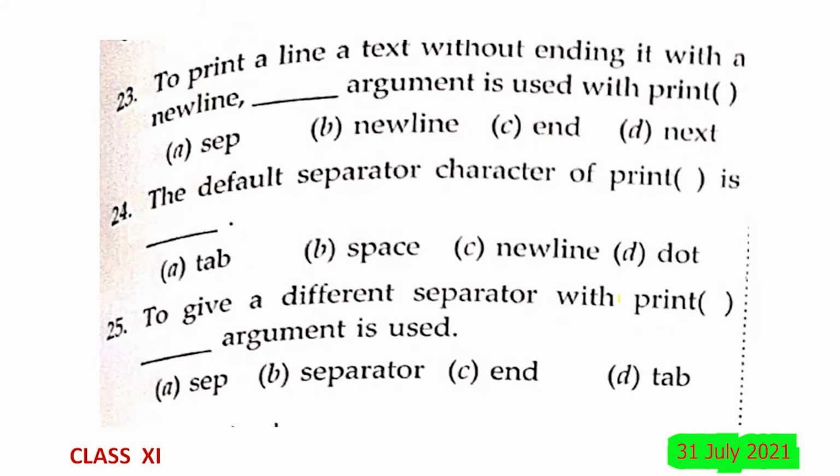To print a line or text without ending it with a new line, the end argument is used with print. The end is the thing, it will print in the same line. So, 23 will be C.